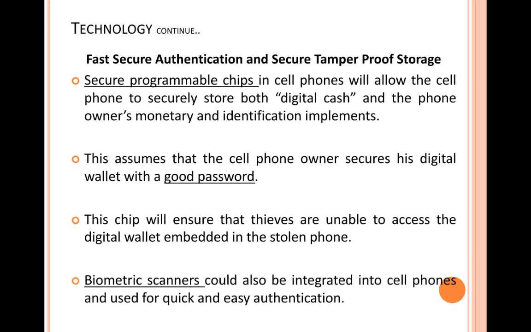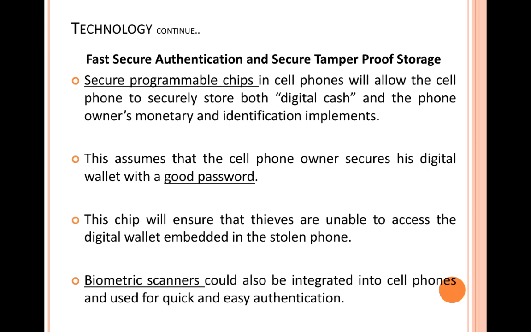Now, the second technology is fast secure authentication and secure tamper-proof storage. Rather than NFC, this is another type of communication technology that permits digital cash payments. The first part is fast secure authentication and the second is secure tamper-proof storage. As the name indicates, the communication goes very fast in a secure way, and it's used with the help of plastic cards. Tamper-proof in the sense that it's made of plastic, like the plastic cards that you normally carry, and it will be storing some value. That is why it's called secure tamper-proof storage.